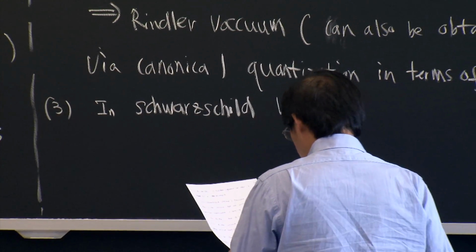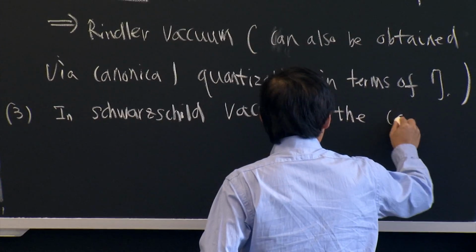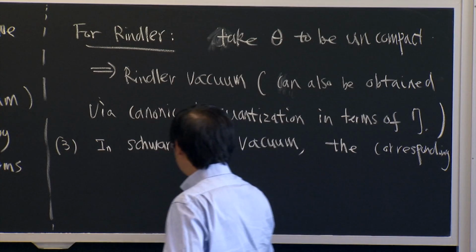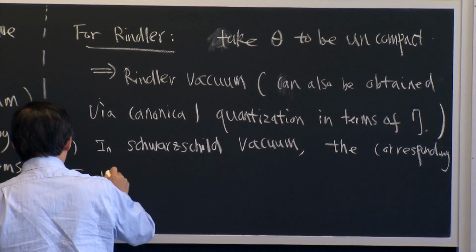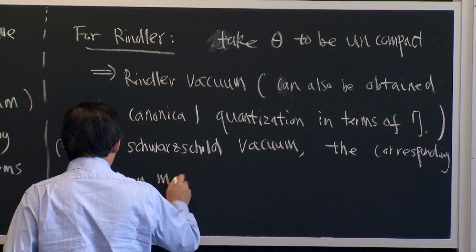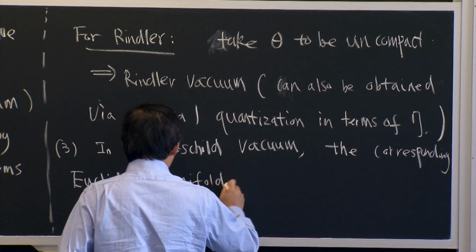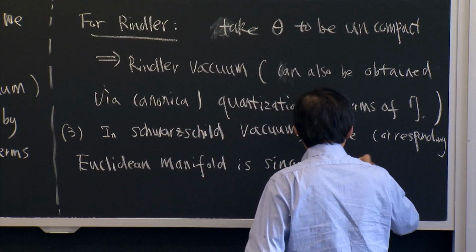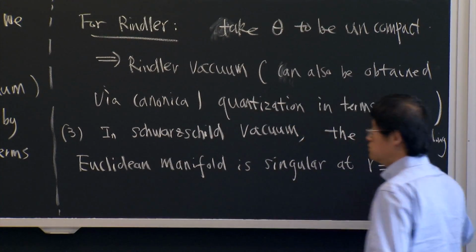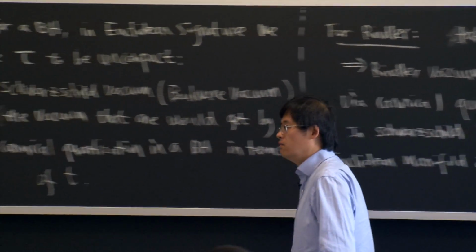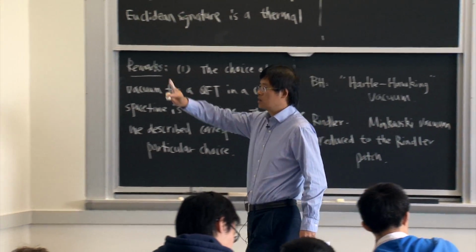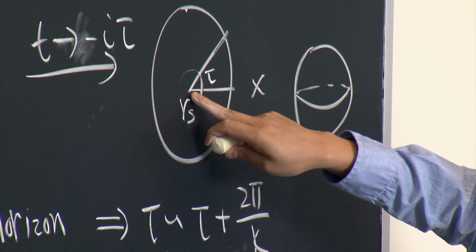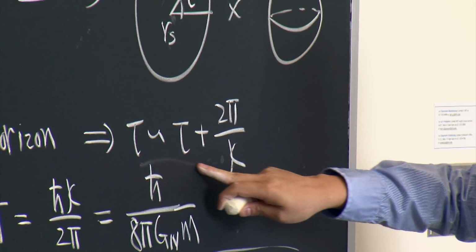In the Schwarzschild vacuum, the corresponding Euclidean manifold is singular at the horizon. We explained last time that when you do this analytic continuation, the space-time is regular only for this periodic identification.